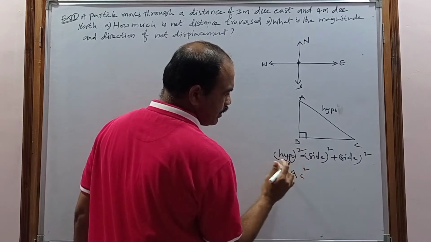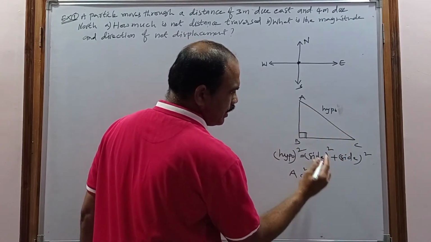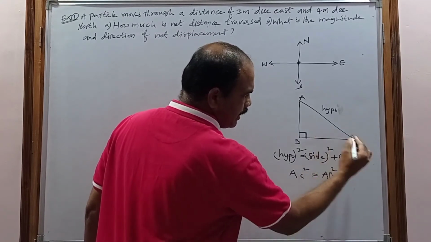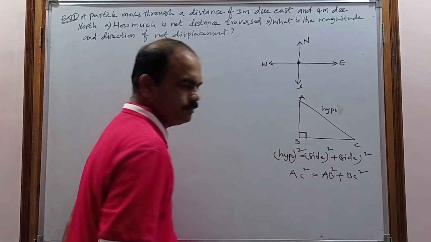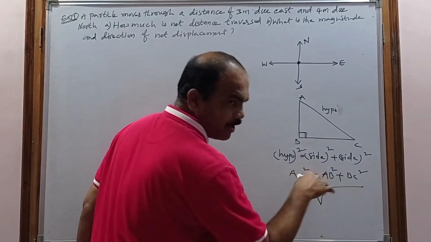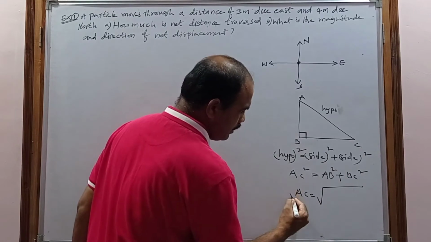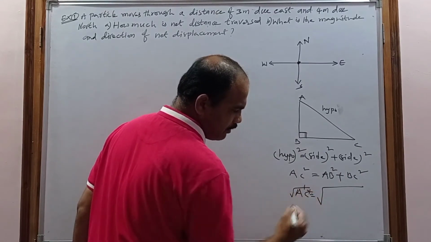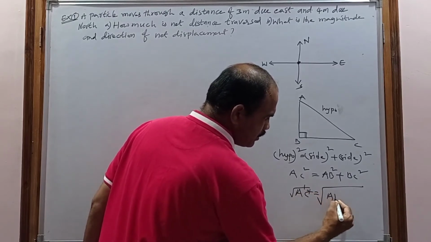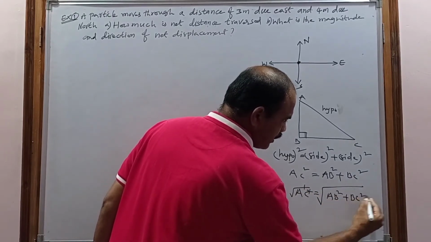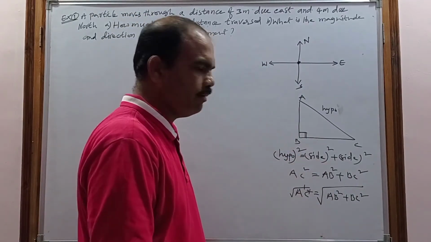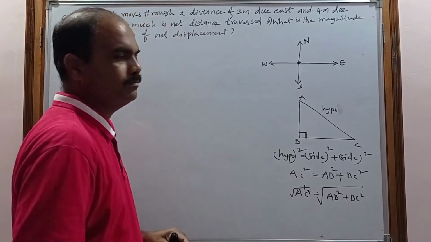AC square equals AB square plus BC square. When you apply the square root on both sides, the root and square cancel, so AC equals square root of AB square plus BC square. This is information you have to know, and only when you know it can you solve this problem.